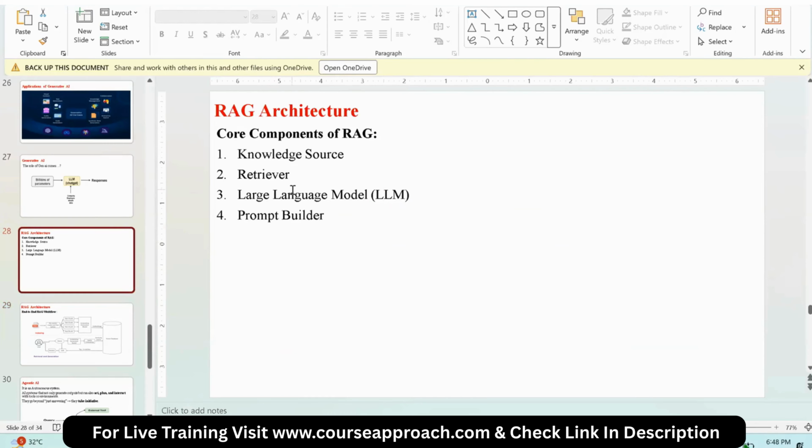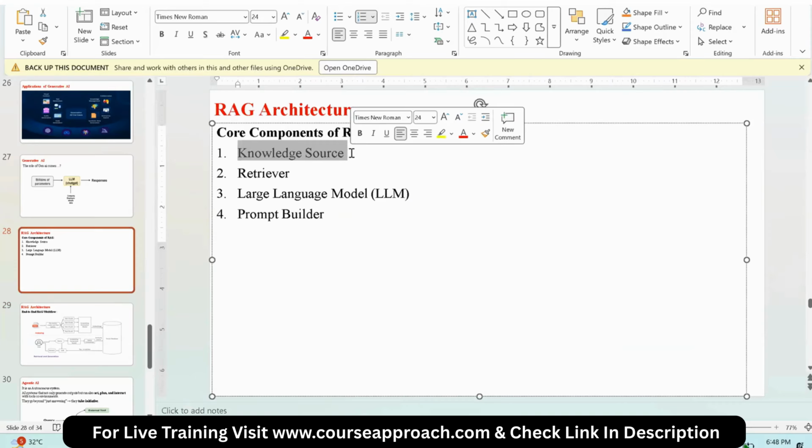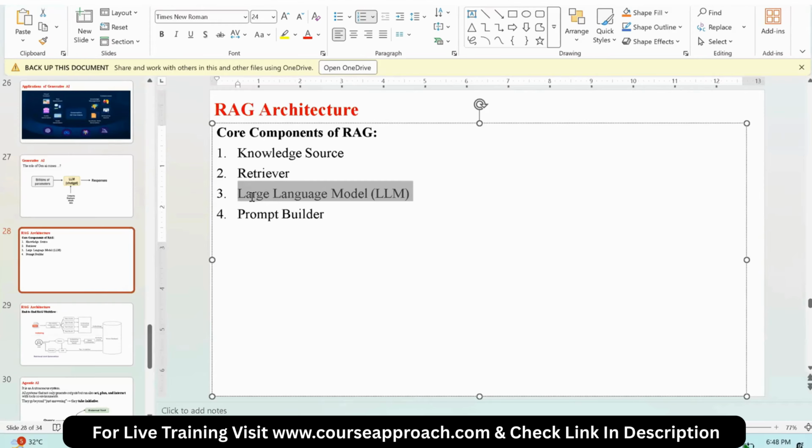These are the components of RAG. First, the external knowledge source or private data. Then the LLM, from which it is answering. The retriever is responsible for extracting the information from the vector database. The large language model understands the user content, grammar and answer. Next, the prompt builder. Using this component, I am controlling the behavior of the LLM. Why do we need a prompt? Without a prompt, the LLM may give wrong answers, repeated answers or hallucinations. To control this LLM, I am adding this prompt.